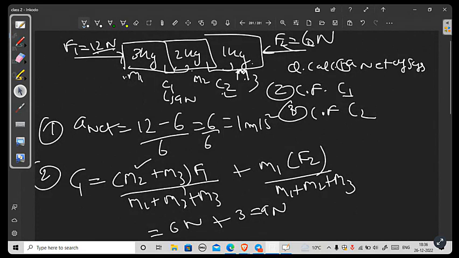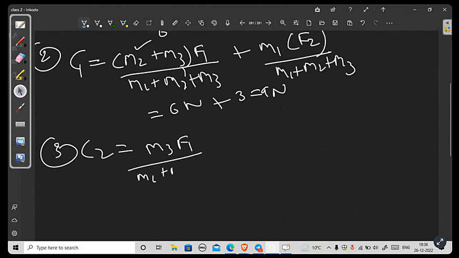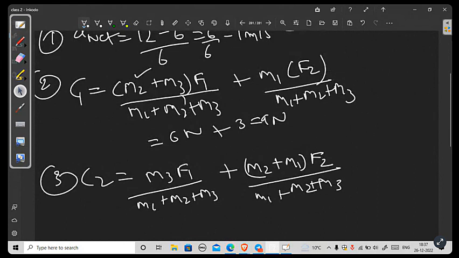And we want to calculate C2. How will we calculate C2? On a very similar formula. C2 will be M3 F1 upon total mass, plus (M2 + M1) multiplied by F2 upon total mass. Do you get the logic? What I'm doing? Did you get the logic?